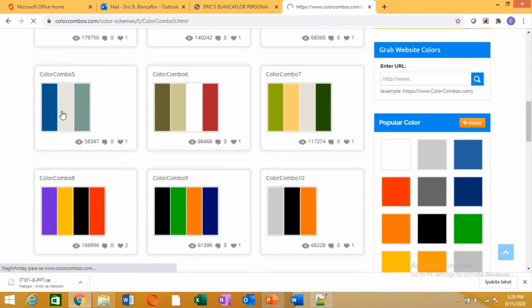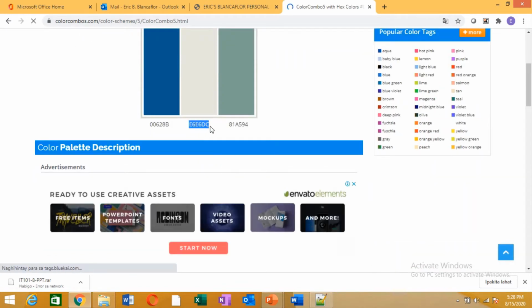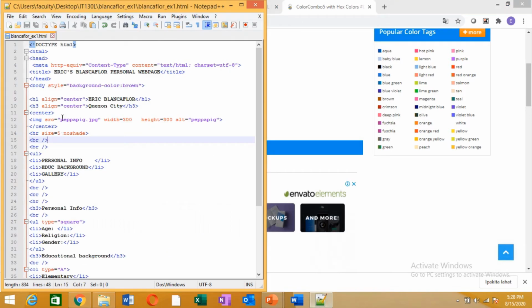Okay, so let's say I will use this color for my background. For color combination, the basic principle is if your background is light, your text should be dark, right? You need to observe those basic principles, and do not forget the hashtag. So I have declared that color code.